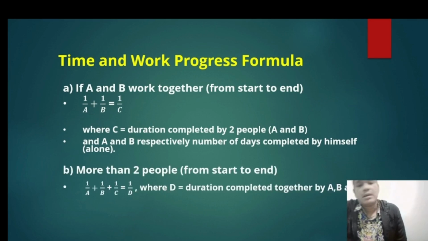Second, if more than two people work from start to end, for example, there are three people A, B, and C. The formula of the equation is 1 divided by A plus 1 divided by B plus 1 divided by C is equal to 1 divided by D, where D is the duration completed together by A, B, and C.